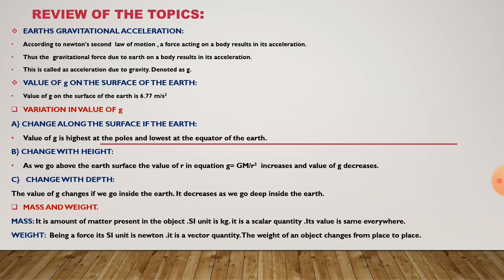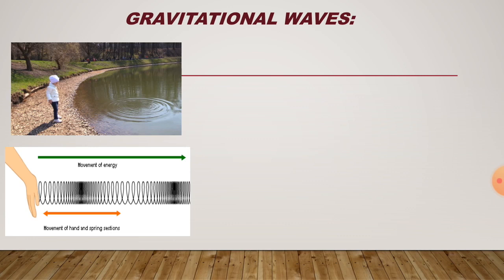Okay. So students, now we are going to see the next topic in our chapter number 1, gravitation. Now students, there are two pictures in front of you. What did you observe in these two pictures? Now tell me, what happens when we throw a stone in water? Just look at the first picture. Waves are created on the surface of water if we drop a stone in it.